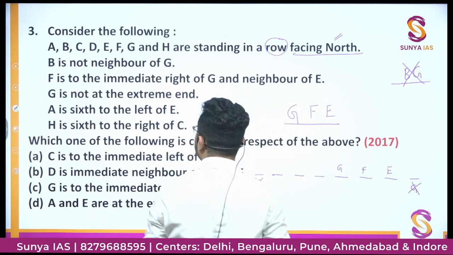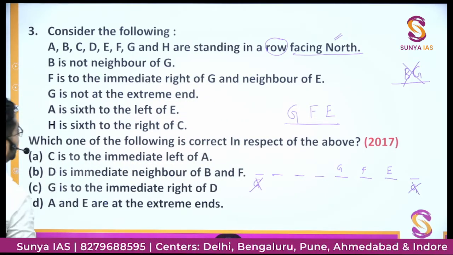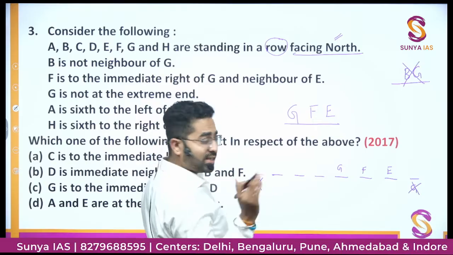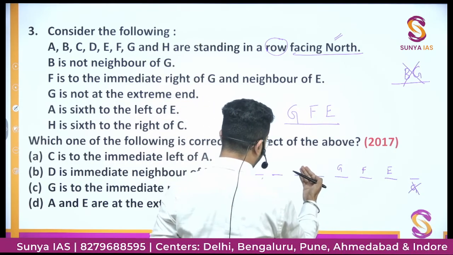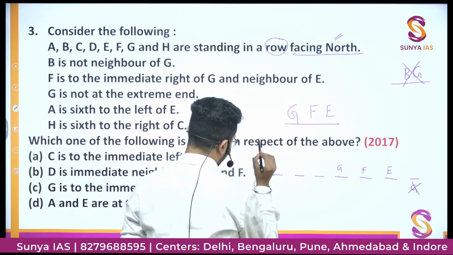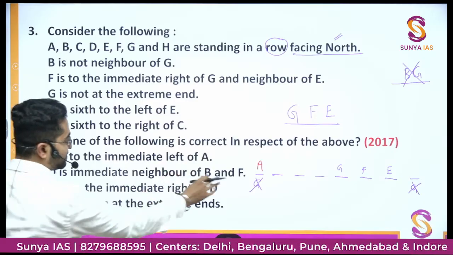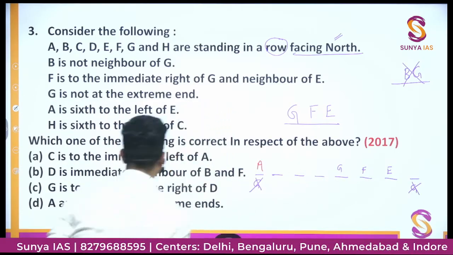Another possibility: it is saying A is 6th to the left of E. A is 6th, 1, 2, 3, 4, 5, 6. Then this would be A. This is one possibility, because A is 6th to the left of E.